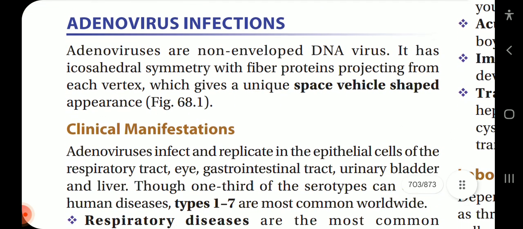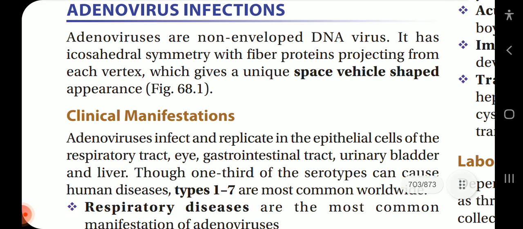Adenovirus infection. Adenoviruses are non-enveloped DNA viruses. They have icosahedral symmetry with fiber proteins projecting from each vertex, which gives a unique space vehicle shaped appearance.